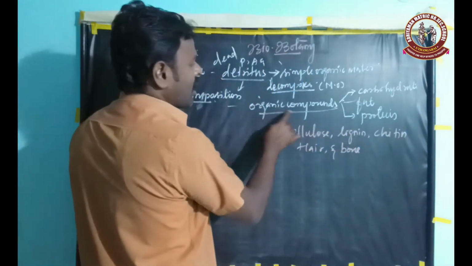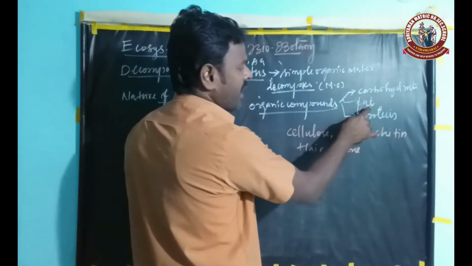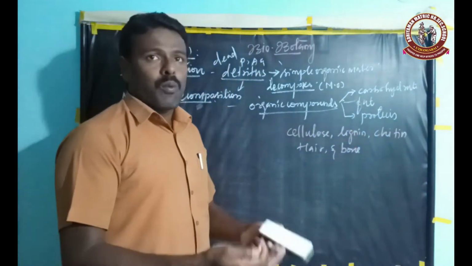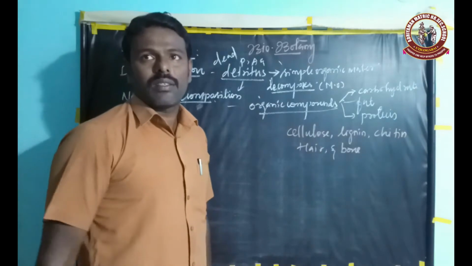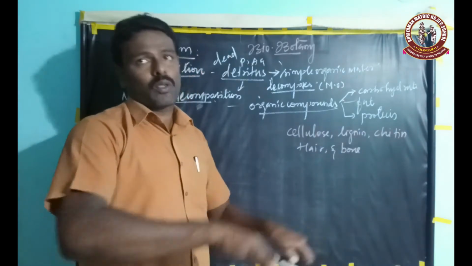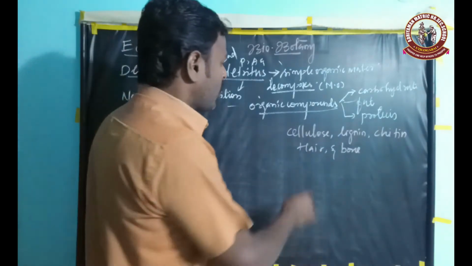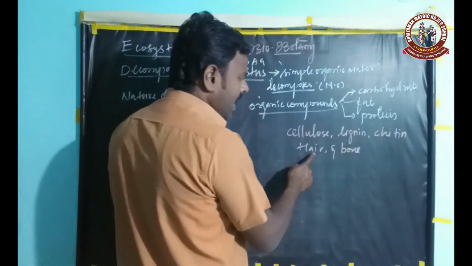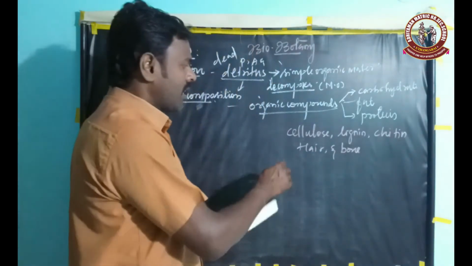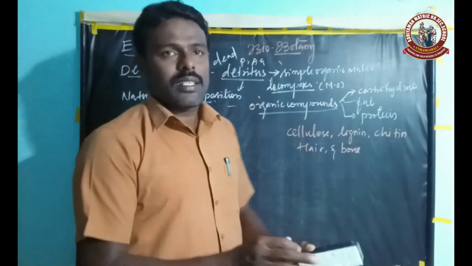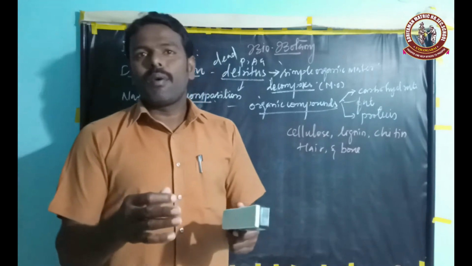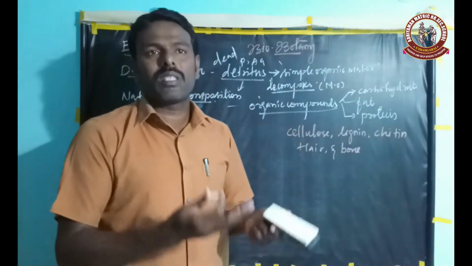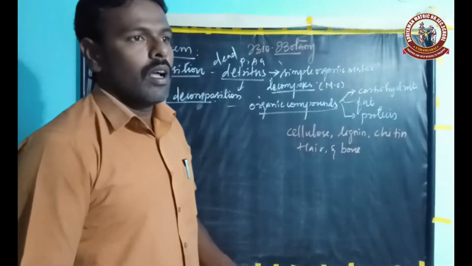The organic components like carbohydrate, fat and protein are easily decomposed by the decomposer compared to cellulose, lignin, chitin, hair and bones, because these components are made up of complex substances. Therefore, these are slowly decomposed by the microorganisms.